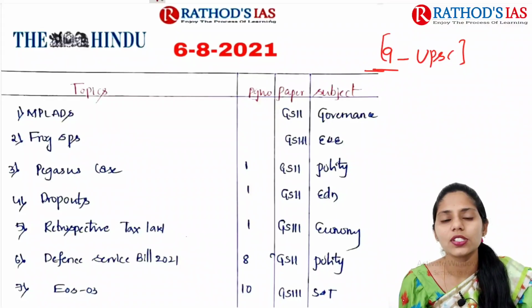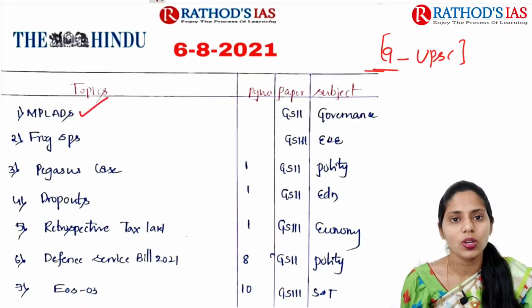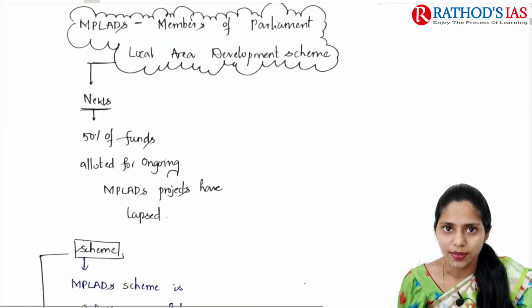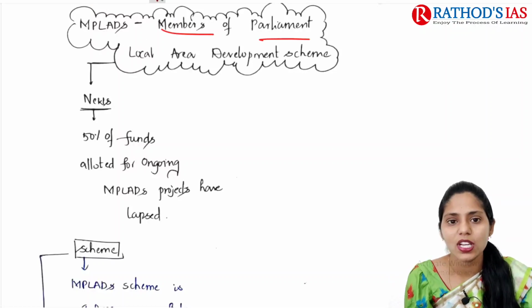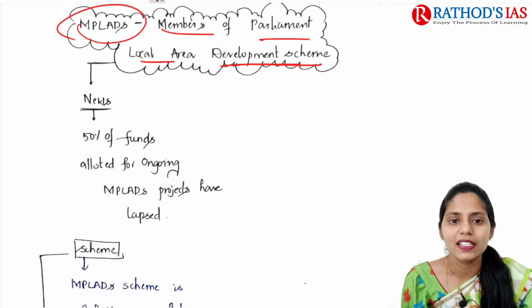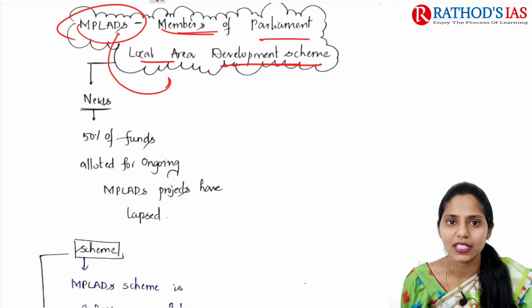So in yesterday's lecture, many students asked me to explain this MPLADS scheme. So in this lecture, we are going to start with that MPLADS scheme. So what is this MPLADS actually? MPLADS stands for Members of Parliament Local Area Development Scheme.